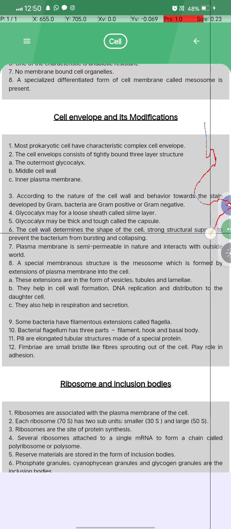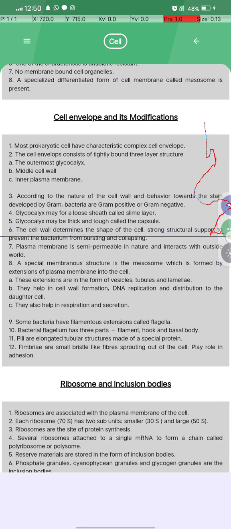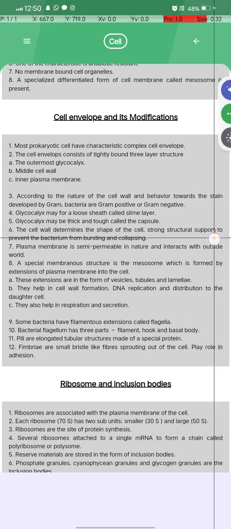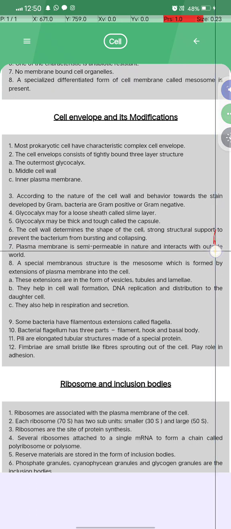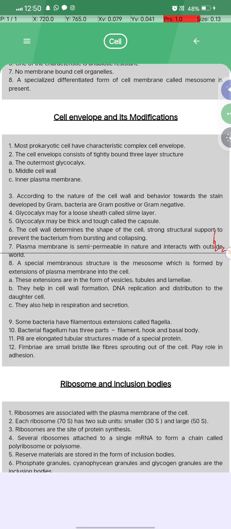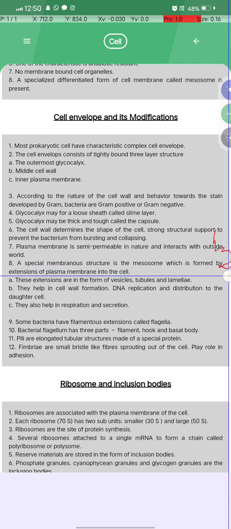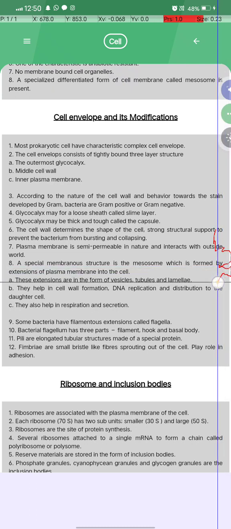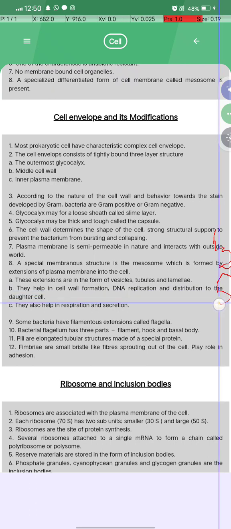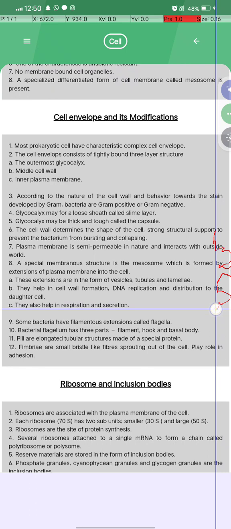The cell wall determines the shape of the cell and provides strong structural support to prevent the bacterium from bursting and collapsing. The plasma membrane is semi-permeable in nature and interacts with the outside world. A special membranous structure is the mesosome, which is formed by the extension of the plasma membrane into the cell. The extensions are in the form of vesicles, tubules and lamellae. They help in cell wall formation, DNA replication and distribution to the daughter cells. They also help in respiration and secretion.